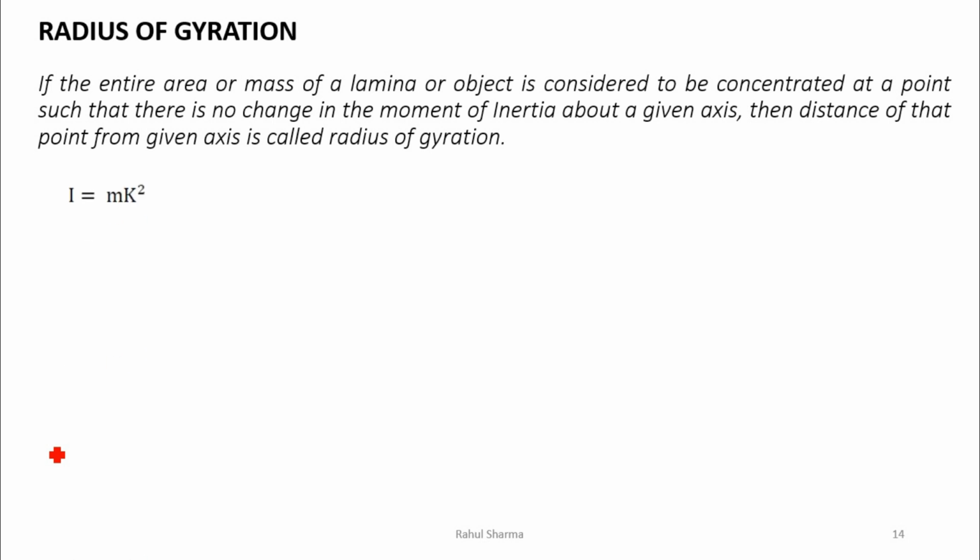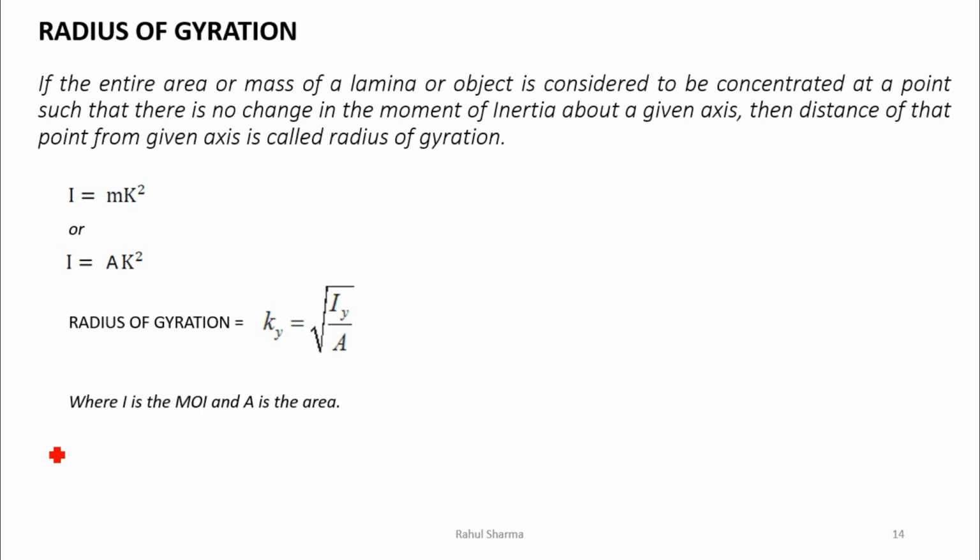From this we already know what the moment of inertia is. I is equal to m k square if mass is given, or A k square if area is given. This is the moment of inertia. Now from this, the radius of gyration will be the value of k. I can say k will be the square root of the moment of inertia about the y-axis divided by the area.